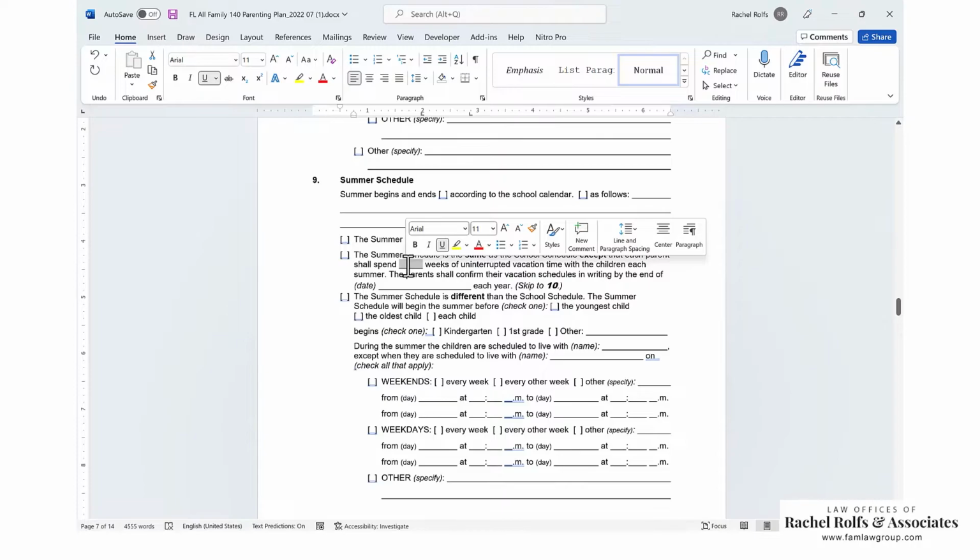If you're doing a 50-50 plan, be careful with this. If you're doing a week on, week off, and you give someone 2 weeks in the summer, figure out how that's going to look for you. Let's say mom has a week and dad wants to take his 2 weeks time.